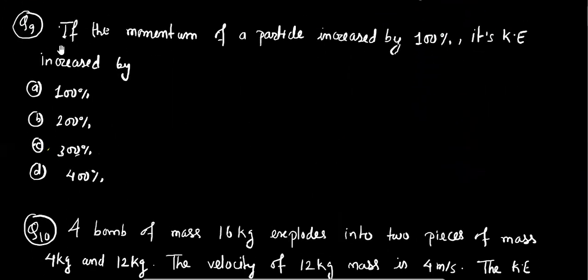Now we are going to solve question number 9. If the momentum of a particle is increased by 100%, its kinetic energy increases by. I'm going to suppose the new momentum as p dash, and from the question we can write new momentum equals p plus 100% of p.